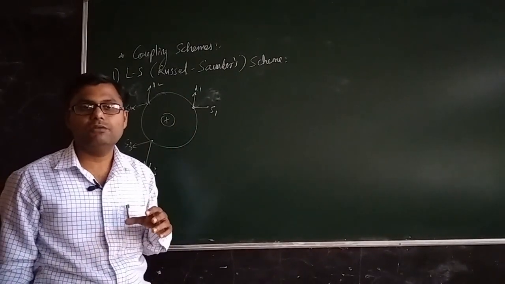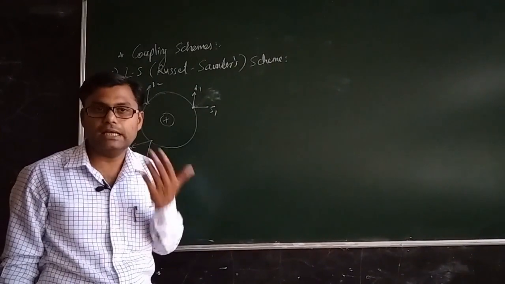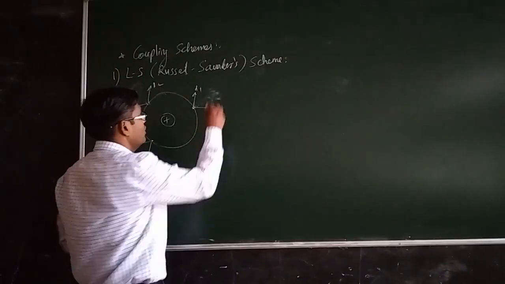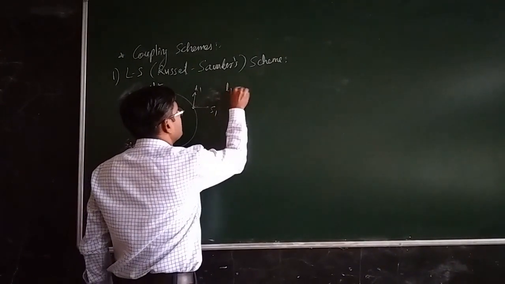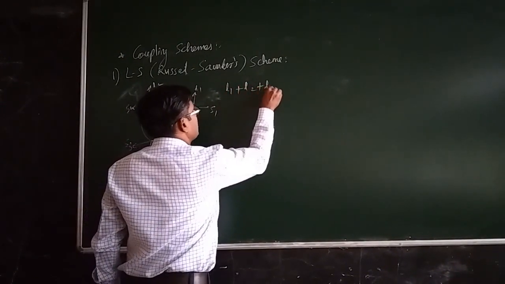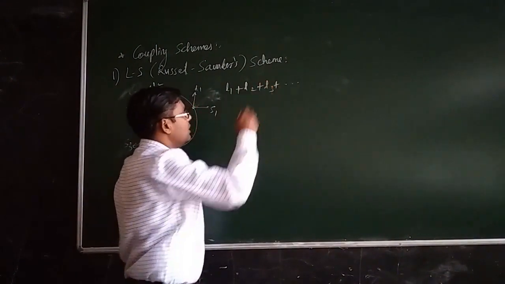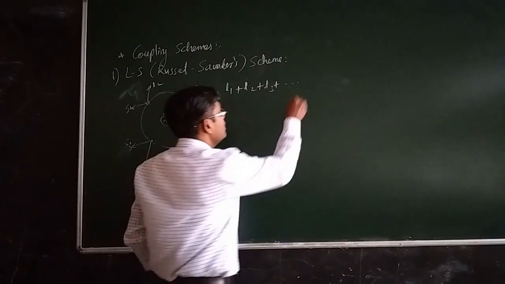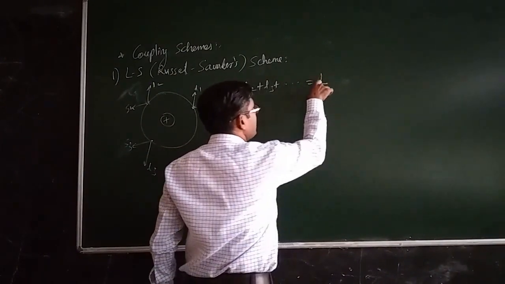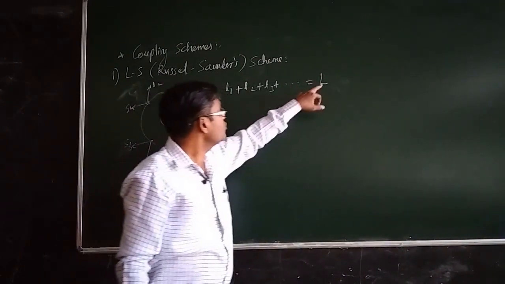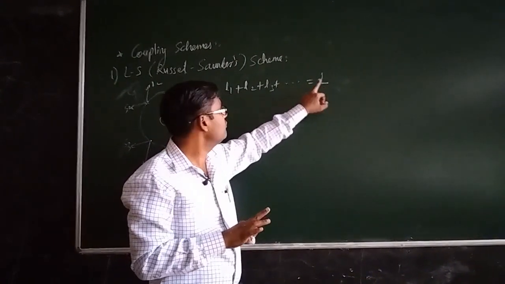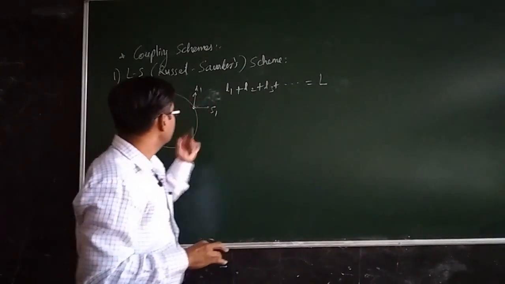So L1 plus L2 plus L3 plus so on, whatever L vectors are there, all these first interact and form the resultant capital L vector, which is the total orbital angular momentum vector of the atom. So they will form the resultant L vector first. Then what will happen?